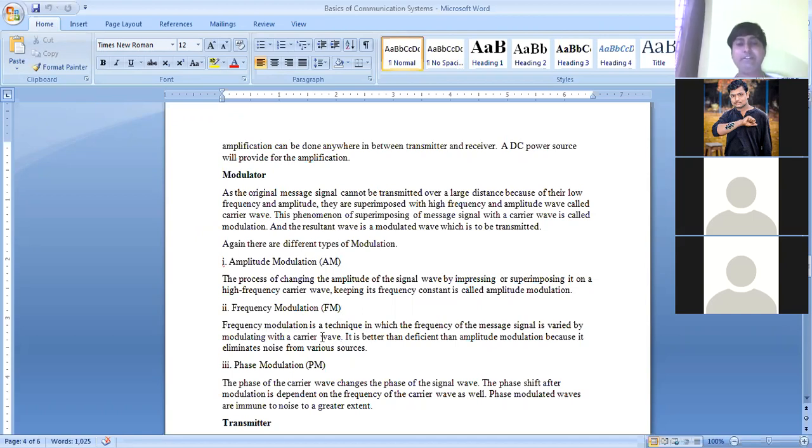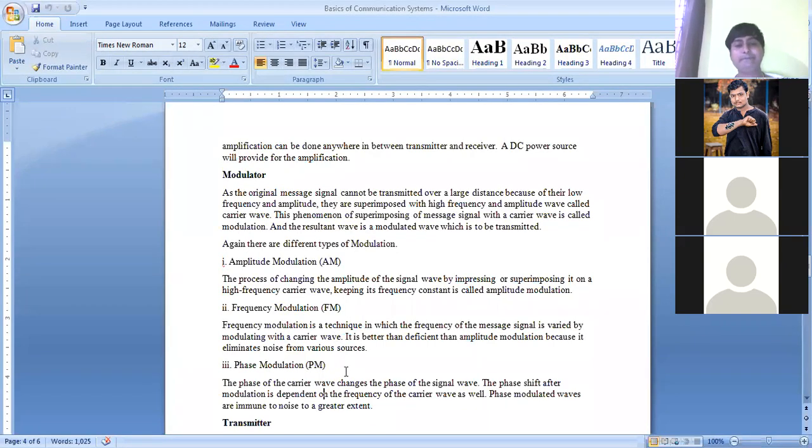Similarly, in terms of frequency, what happens? The frequency of the carrier will be changed by keeping its amplitude constant. That means in frequency modulation, frequency is changed, amplitude is kept constant of the carrier wave. In amplitude modulation, amplitude is changed, frequency is kept constant of the carrier wave.